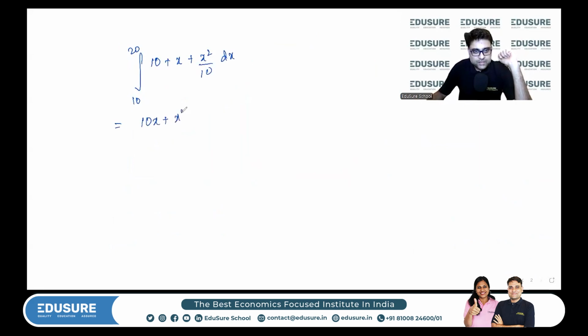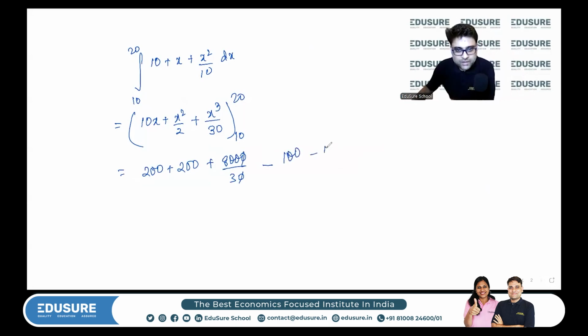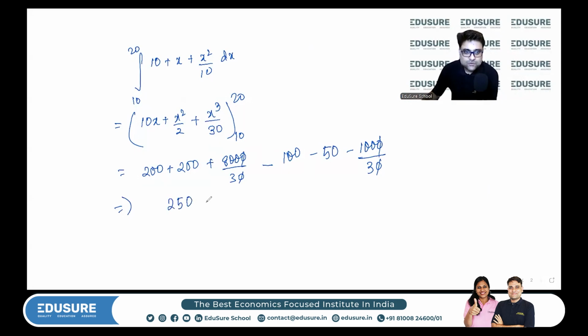Ten x plus x square by 2 plus x cube by 30. 200 plus 8,000 by 30 minus 10 into 10 is 100, 100 by 2, 1000 by 30, 100 by 3. So 400 minus 150 is 250, 800 by 3, so 700 by 3.